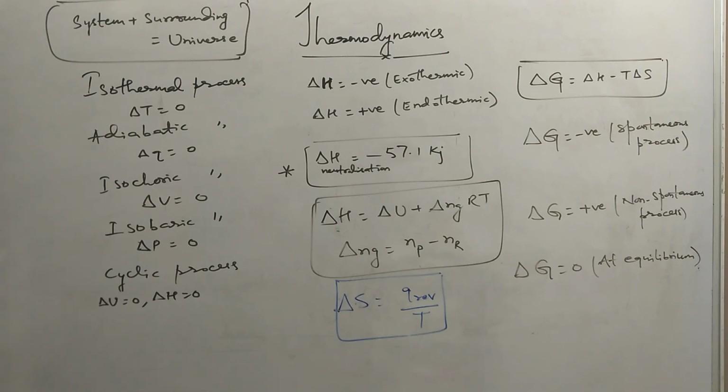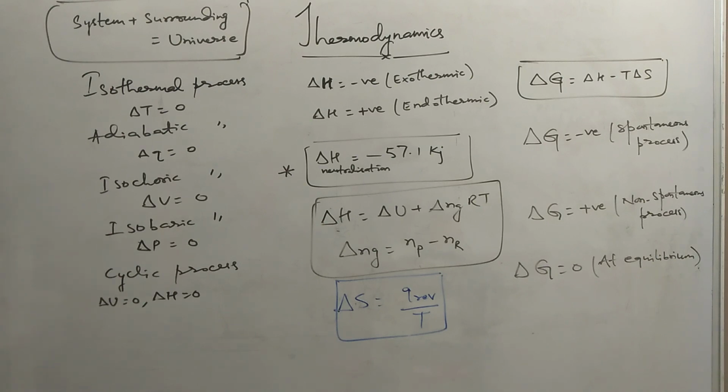You have to know what is heat of neutralization. It is the energy released when 1 gram equivalent of an acid reacts with 1 gram equivalent of a base to form 1 gram equivalent of a salt. So it is constant for strong acid and strong base, and it is equal to minus 57.1 kilojoule per mole. You have to keep this in mind. Per equivalent, you can say, that will be better.